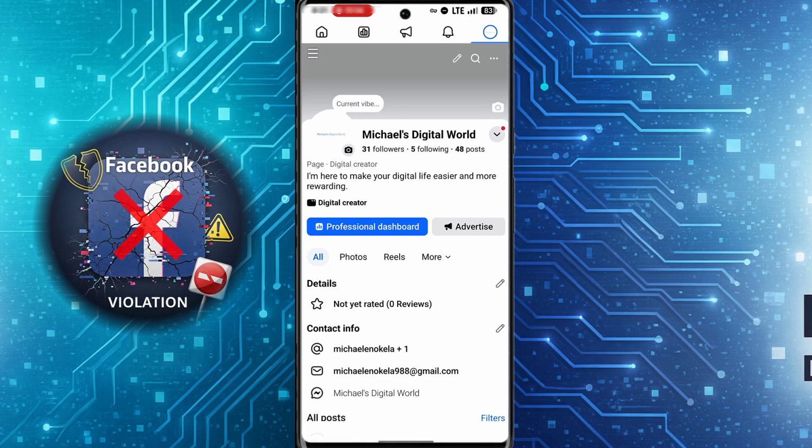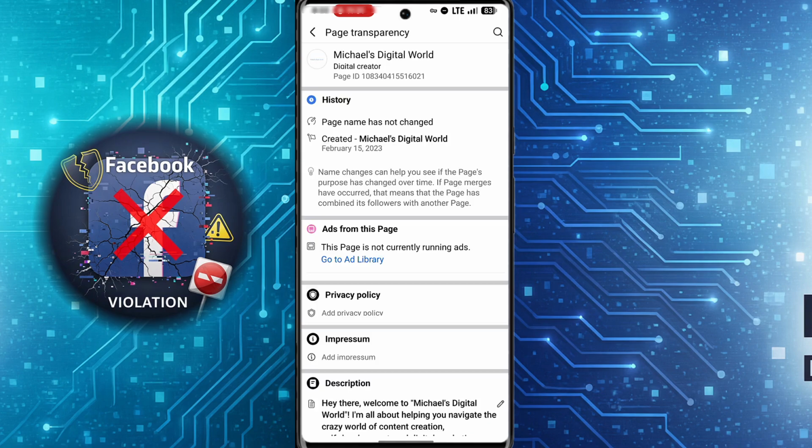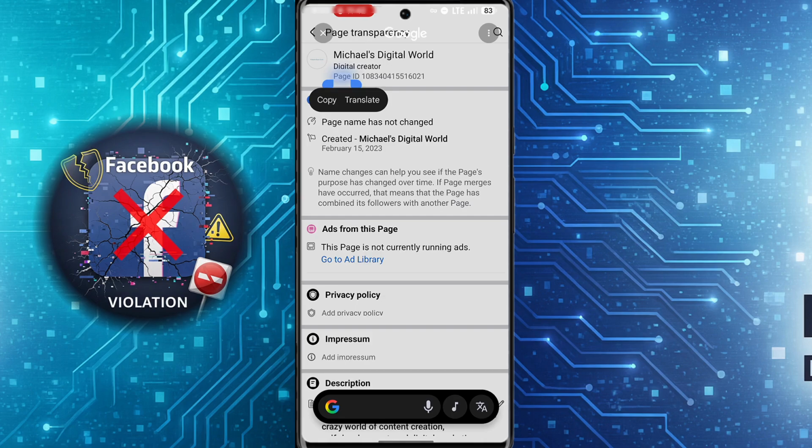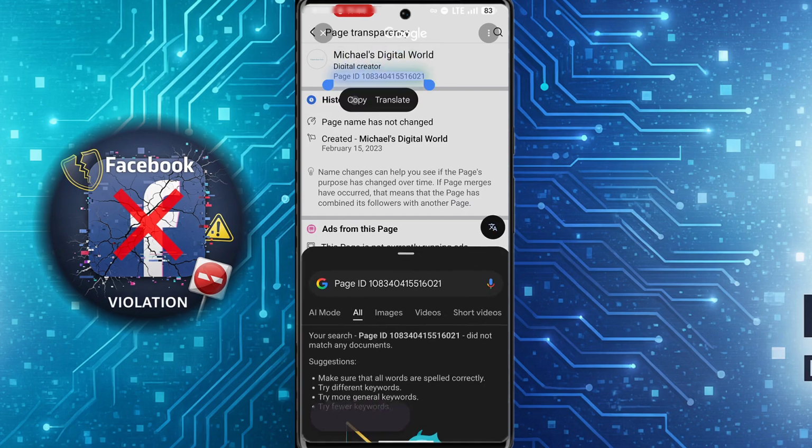Now once you're here, you want to come to this section where it says page digital creator. So depending on the category you choose when creating your Facebook page, it will differ from what you are seeing online. Now you want to tap in this section and then you're going to see page transparency. In the page transparency section, you want to go ahead and copy your Facebook page ID. So I'm going to copy this ID in this section.